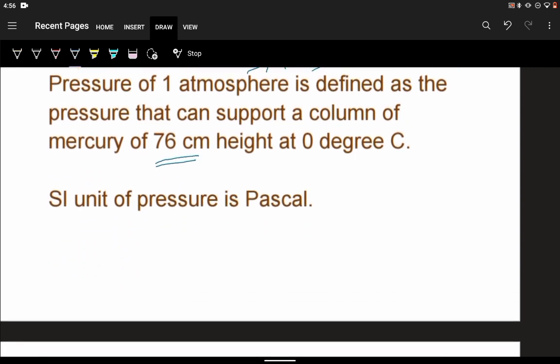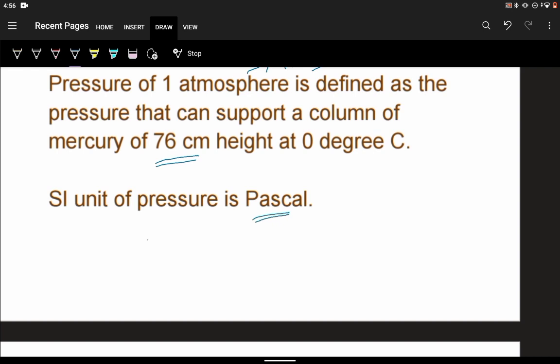But the SI unit of pressure is Pascal. Pascal is the pressure which is exerted when a force of 1 Newton acts on a 1 square meter area.